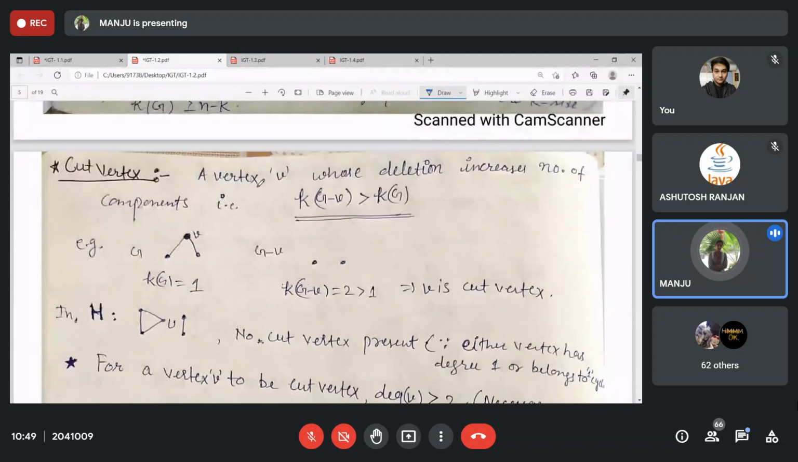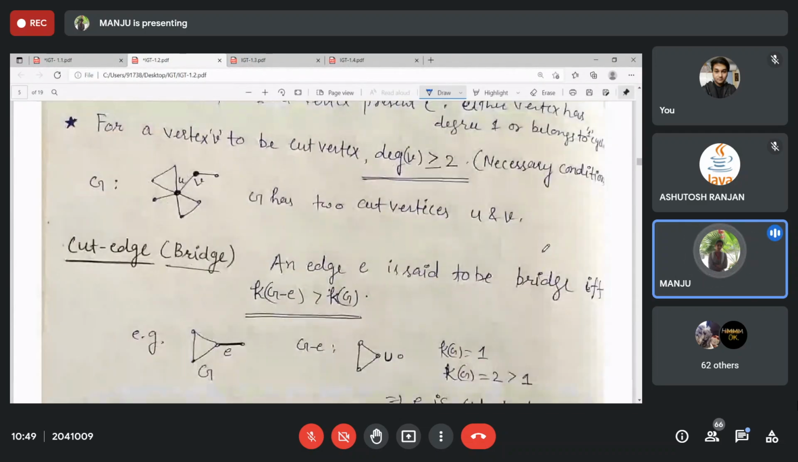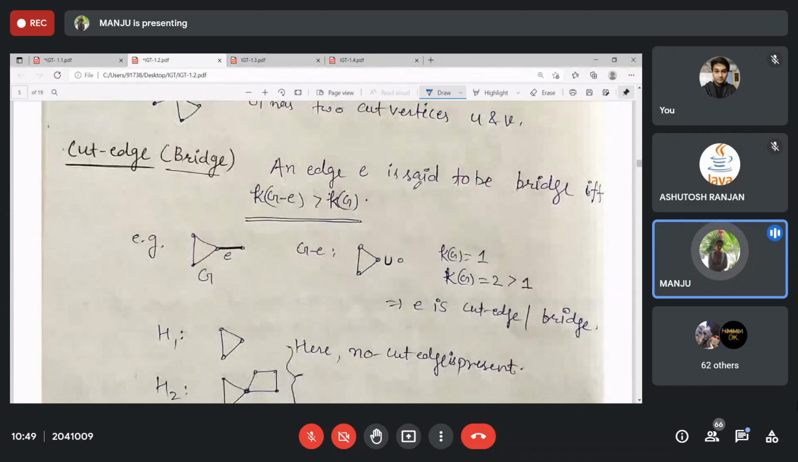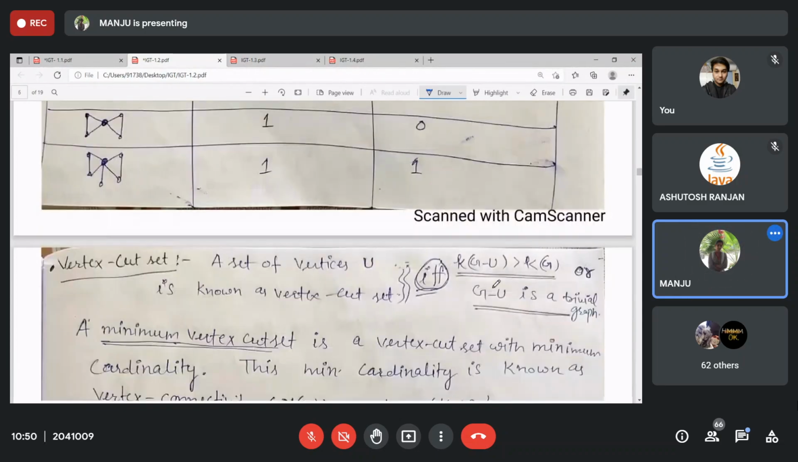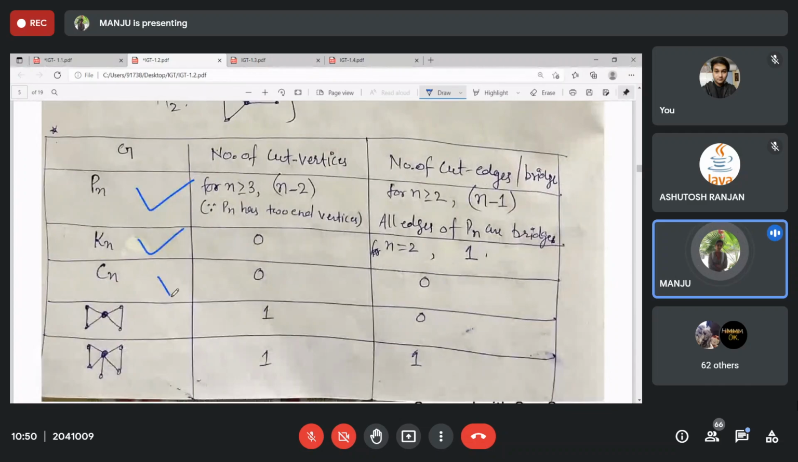Then we discussed cut vertex. A cut vertex is one that increases the number of components. Then a cut edge is, again the same thing, one that increases the number of components of G minus e. If we remove it, if we cut it out, we get more components. This is also known as a bridge. And for Pn, Kn, Cn, I have listed these graphs over here. Number of cut vertices for Pn: except the leaf part, the outer part, it is n minus 2, and for a tree, the maximum it can be is n minus 2.